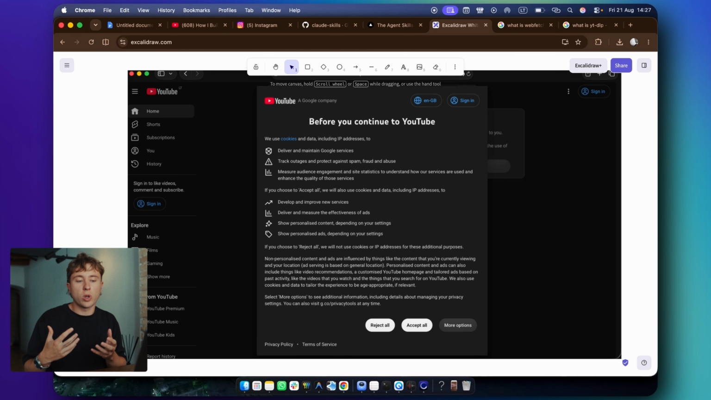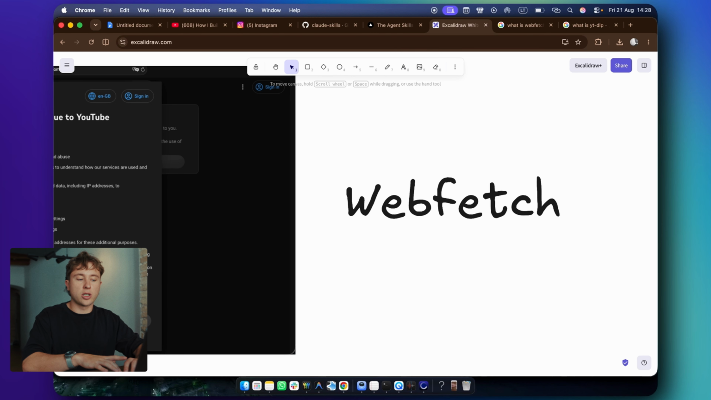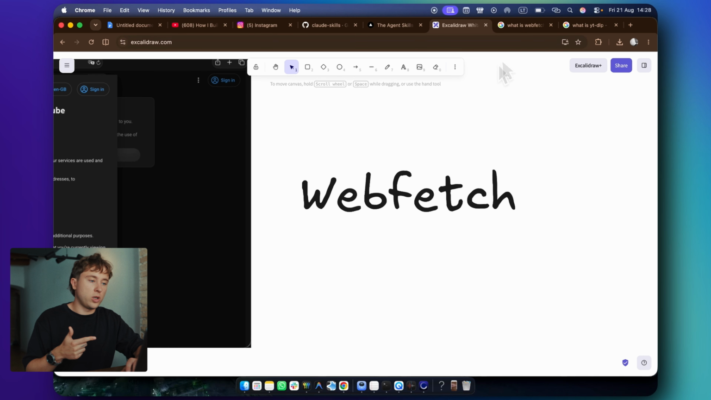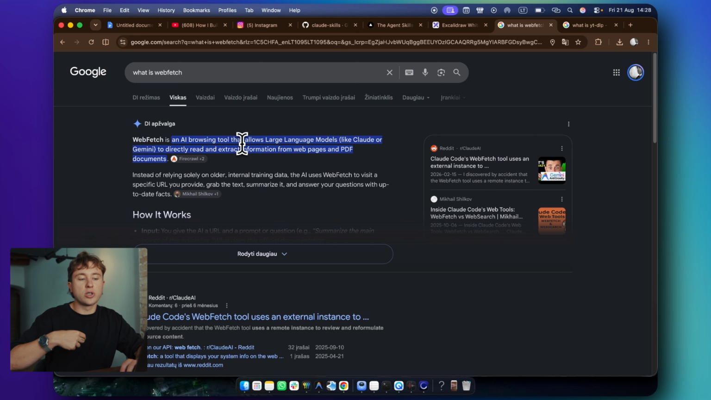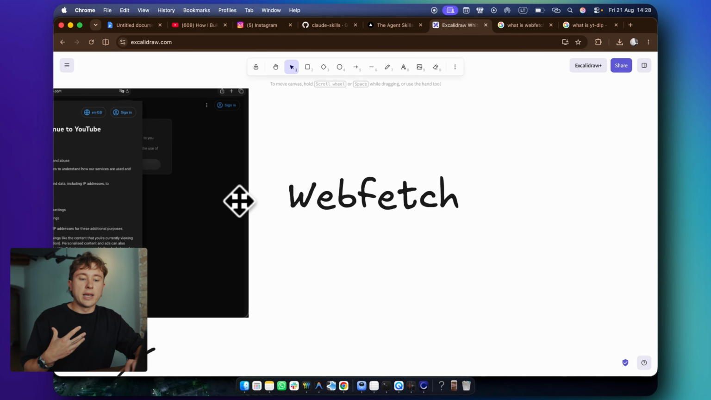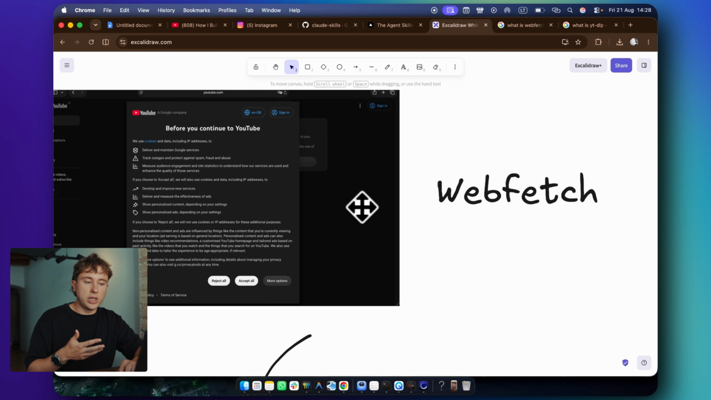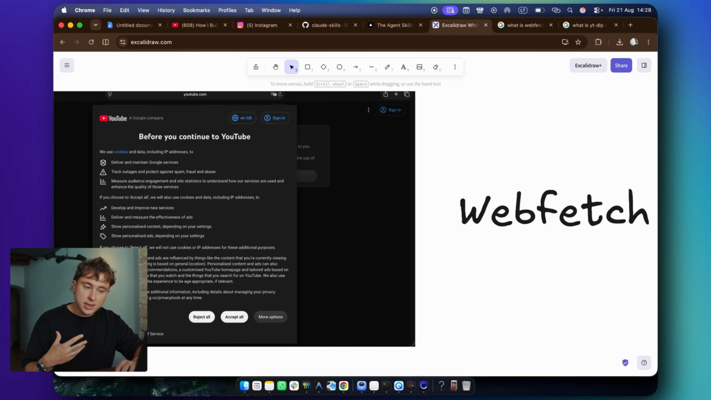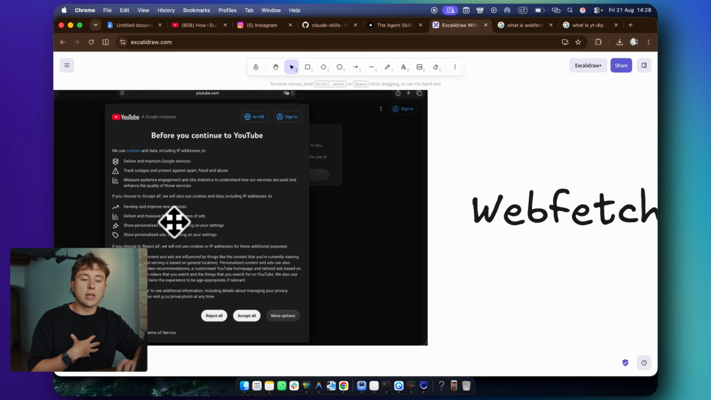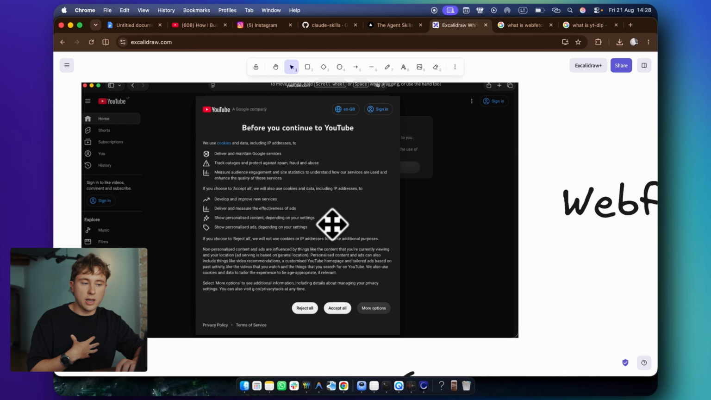So the first one might be to actually use the technology called web fetch. And web fetch is an AI browsing tool that lets large language models like Claude go to a website and directly read and extract information. It doesn't see it visually like we do, but it knows where the texts and the buttons are. It reads the code. And then if the Claude Code session is completely new and it doesn't have any skills yet, it might come back to you and tell you that it cannot go past the cookie screen. And I'm talking from experience, that's exactly what happened when we tried.